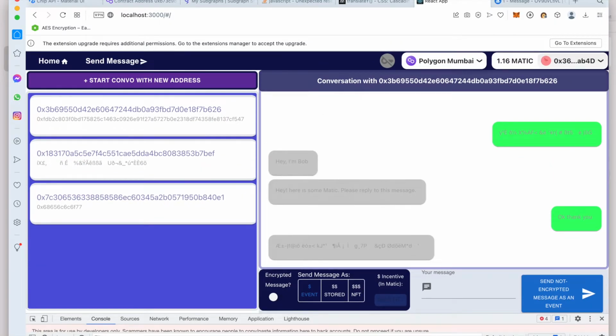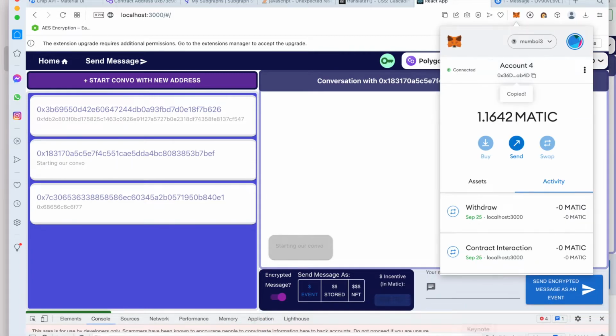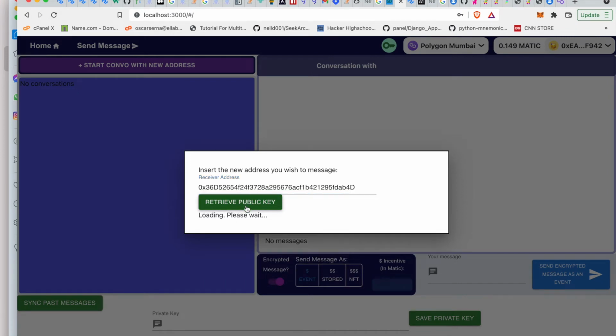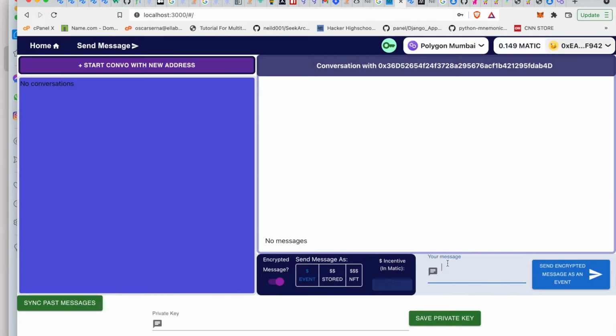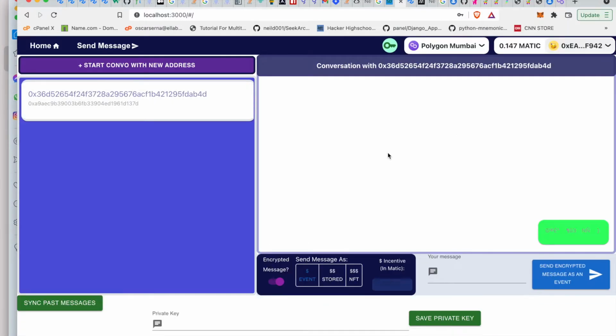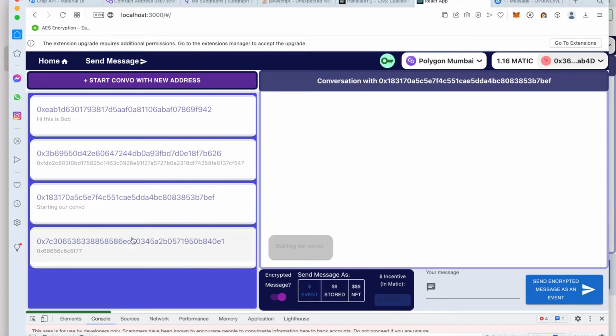Let's say we want to message somebody new. I just copy the address, we retrieve the public key, and we start our message. I'm going to send an encrypted message, and for the person to notice that I have sent him a message, the best way to do it is through an NFT that he's going to receive, and he's going to be able to see it in OpenSea. What the person is going to see for right now is the encrypted message. So what the other person sees is, "Hi, this is Bob."